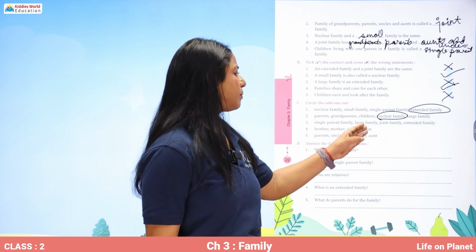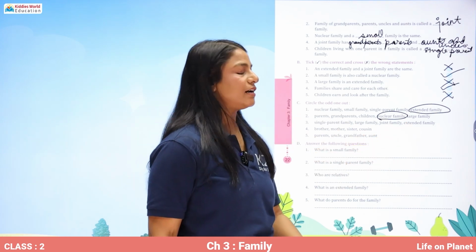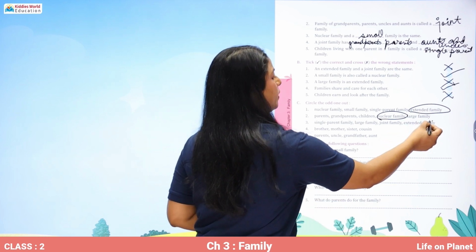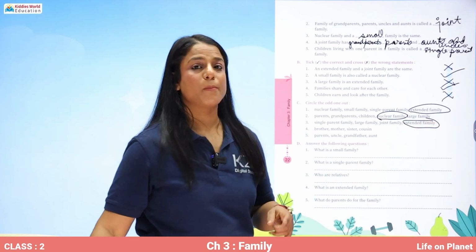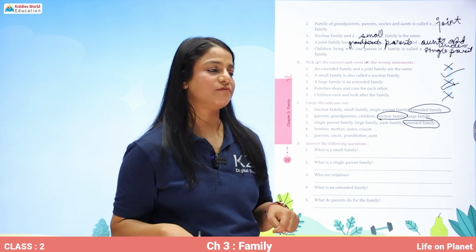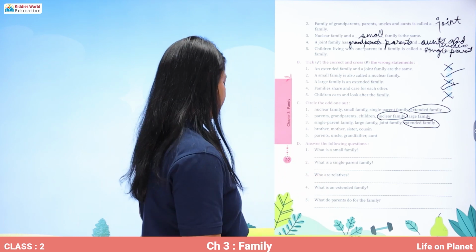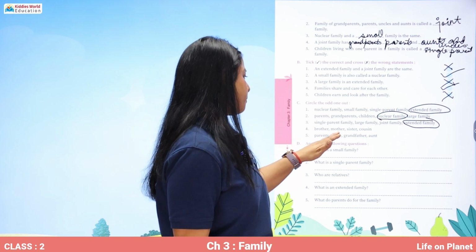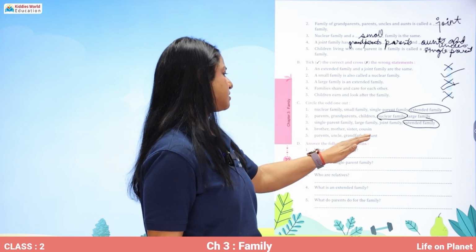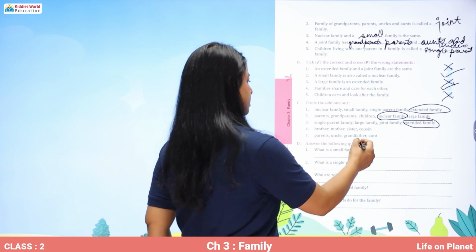So single parent family, large family, joint family and extended family. So here we will do extended family. Why? Because members of extended family do not live with us. In every other family, members are living together. Brother, mother, sister, cousin. So, cousin.